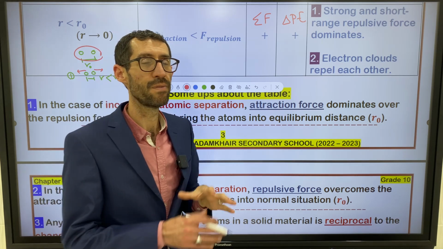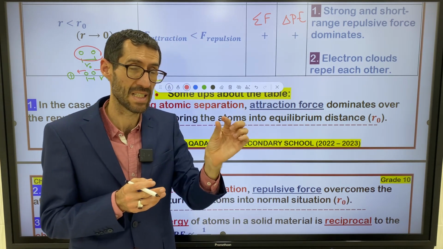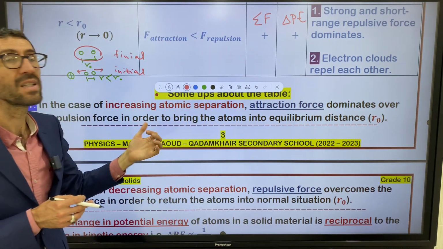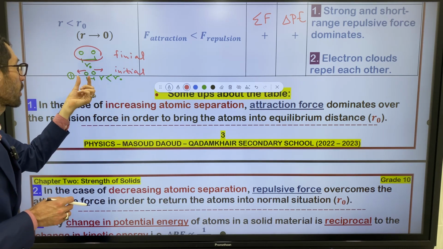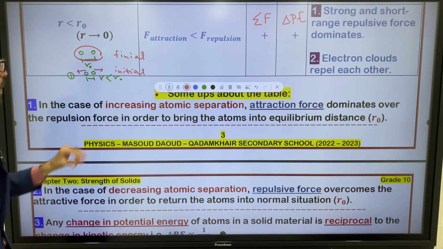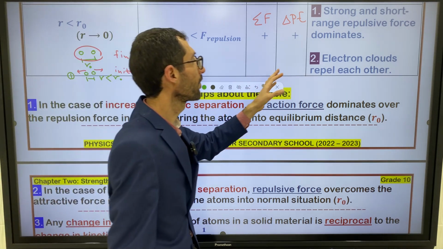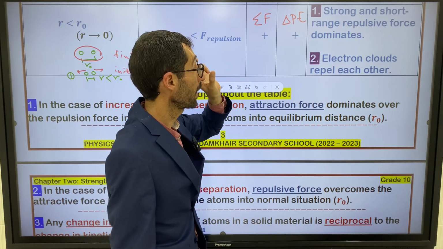So repulsion appears at short distances. That's why we say repulsive short range. Repulsive short range means it appears at very small distances when the atoms are very close to one another. And the amount of this force is very strong, right?